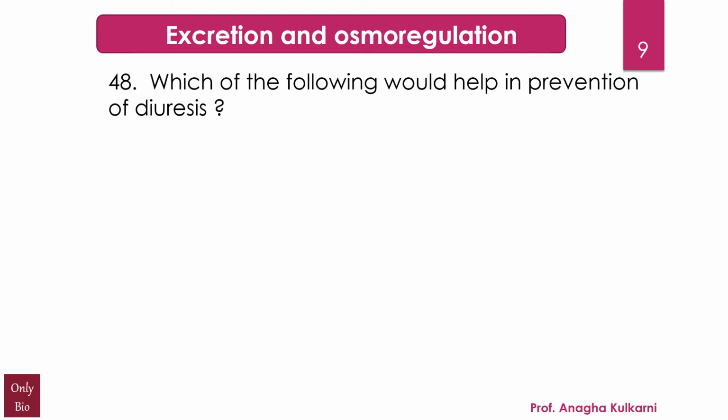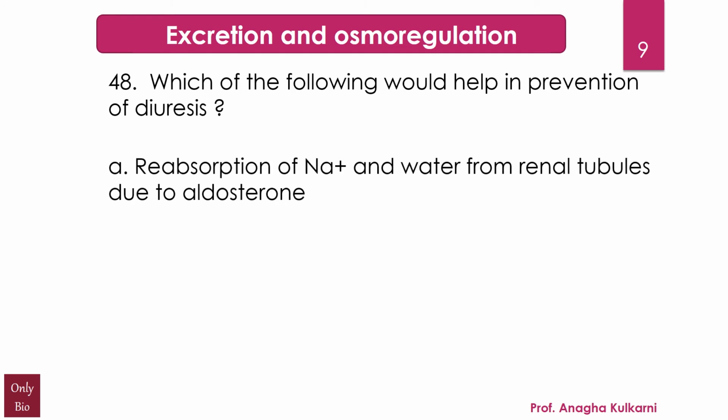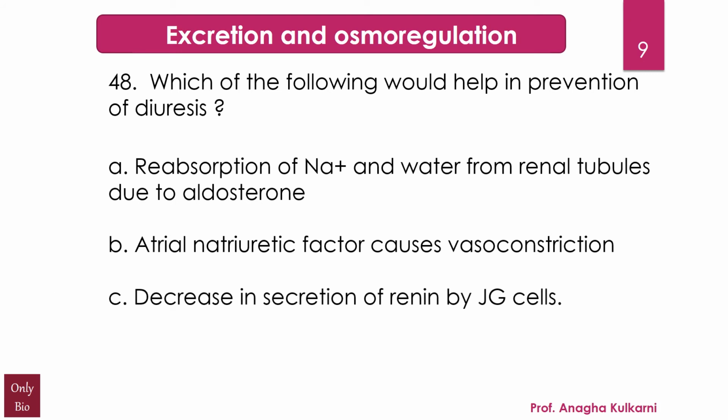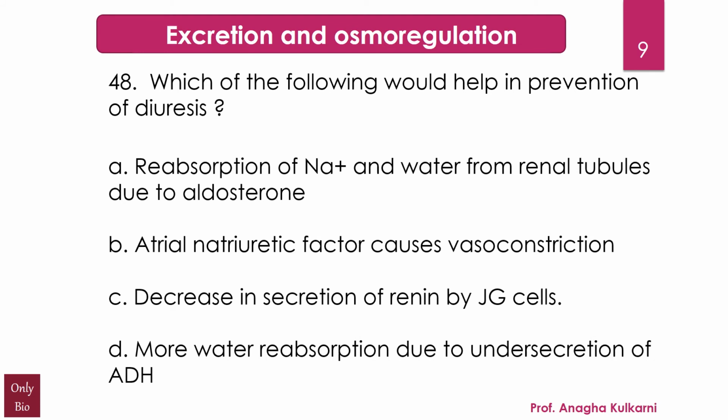The question is which of the following would help in prevention of diuresis? A. Reabsorption of Na plus and water from renal tubules due to aldosterone. B. Atrial natriuretic factor causes vasoconstriction. C. Decrease in secretion of renin by JG cells. And D. More water reabsorption due to undersecretion of ADH. And the correct answer is A.